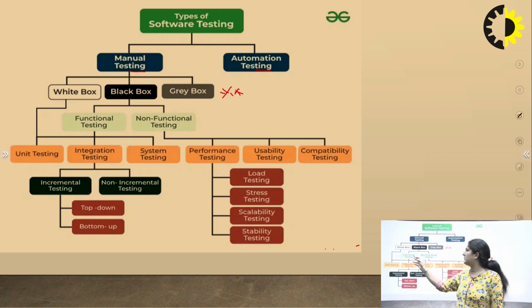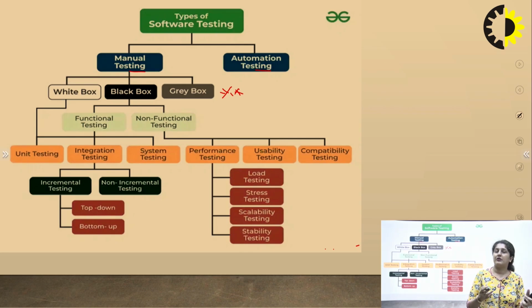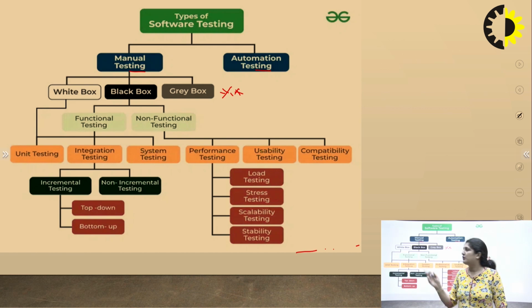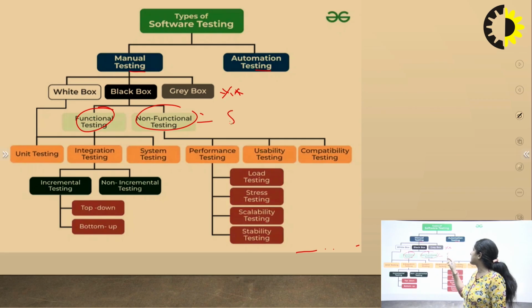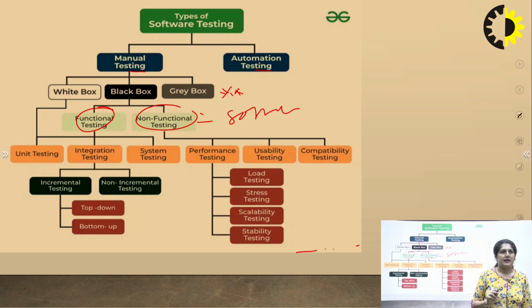So our requirements can be functional requirements and non-functional requirements. According to that, we have functional testing and non-functional testing. Functional testing checks the functions, whereas non-functional testing generally checks the software qualities. So these are the black box testing.